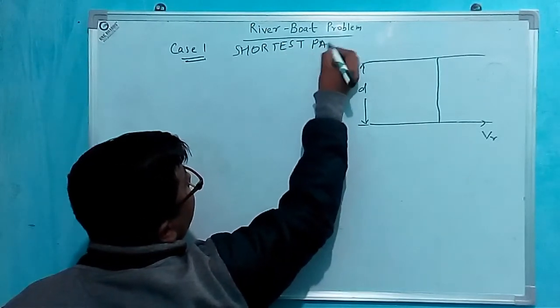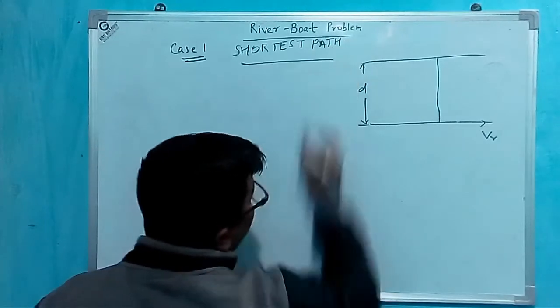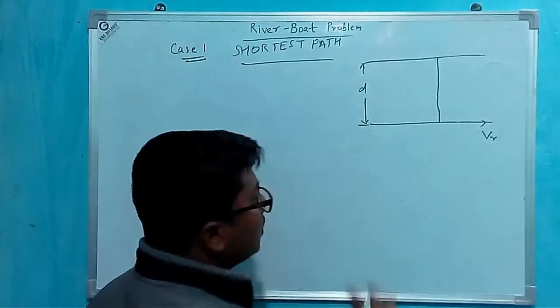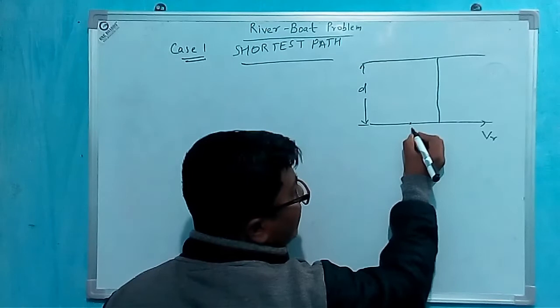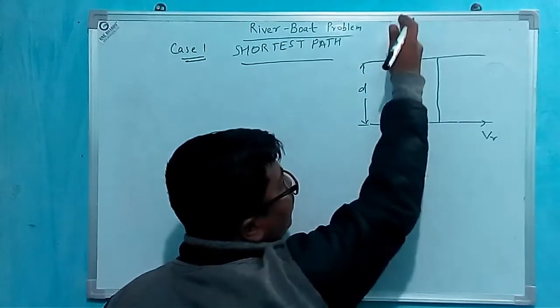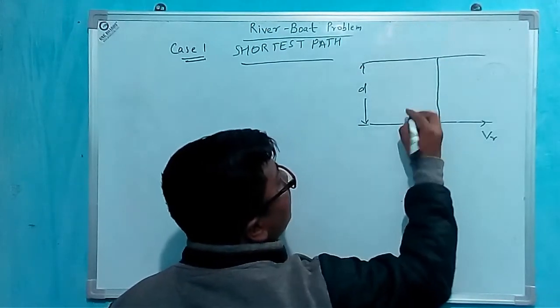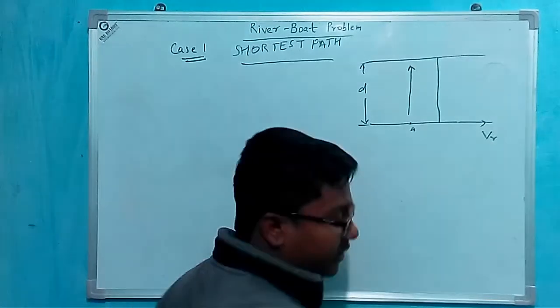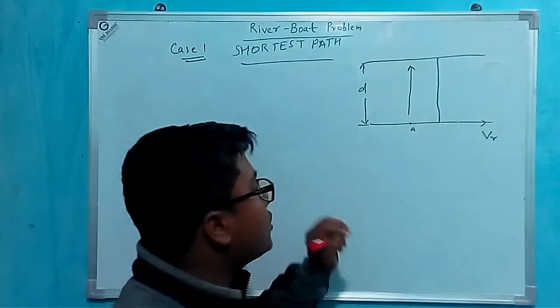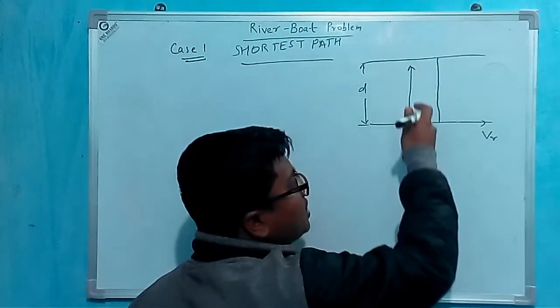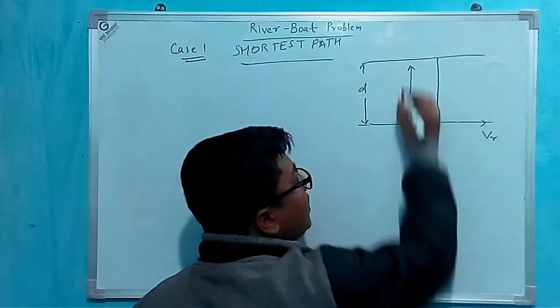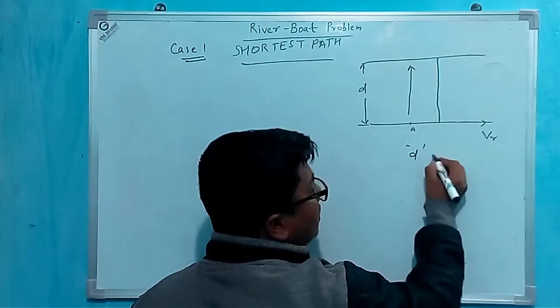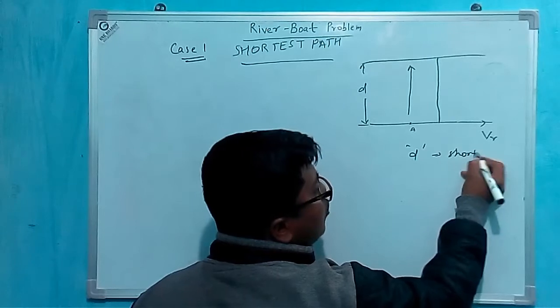If a boat moves from point A to the other side of the river, the shortest path will be d.